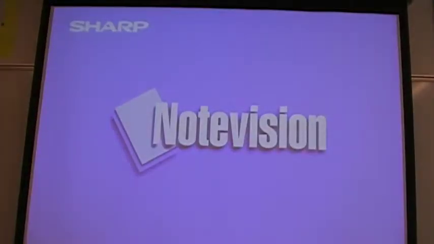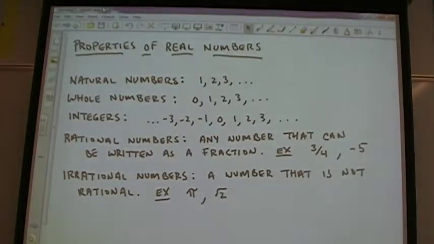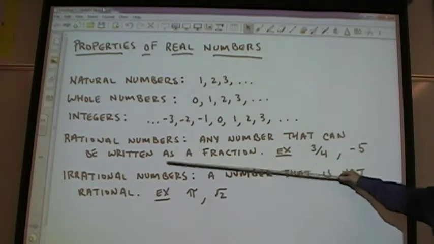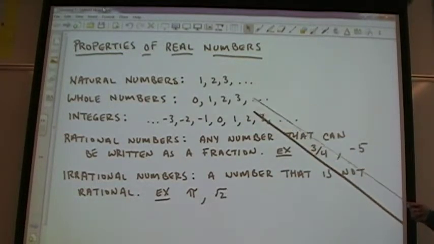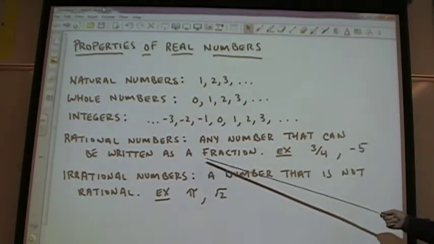Notice there are no decimals, no fractions in any of those. Your decimals and fractions will be contained in these two down here. Now if it's a fraction that works out evenly, for example, 14 over 2, is what? 7. So 7 would fall into natural, whole, integer, and rational.